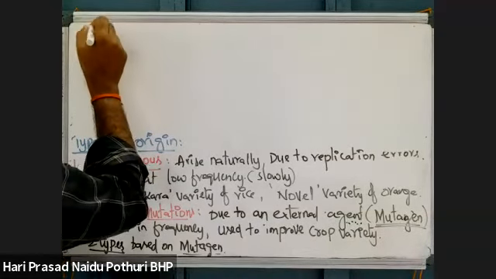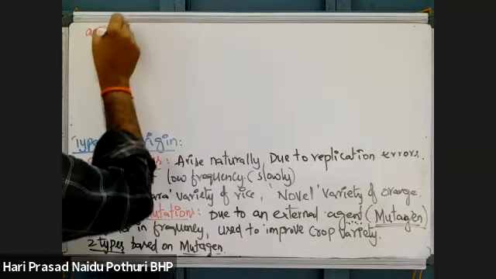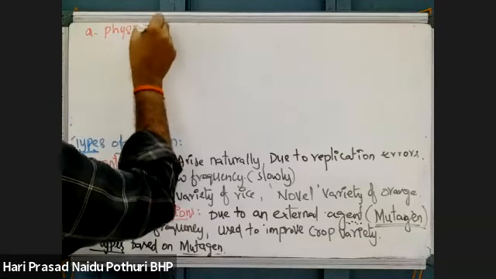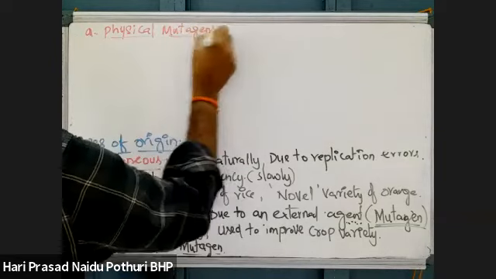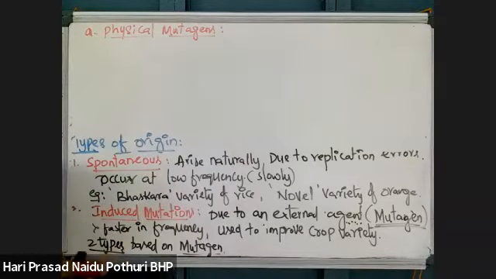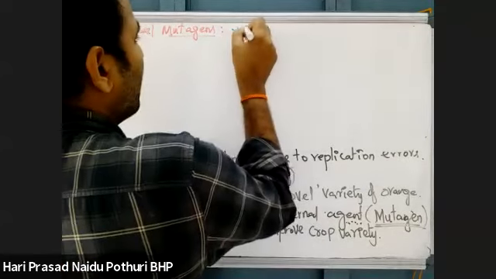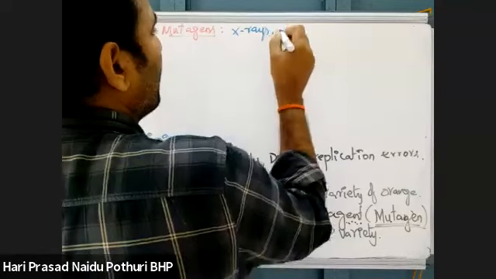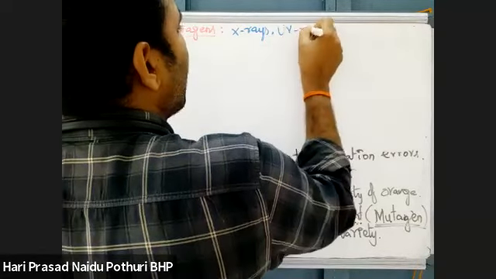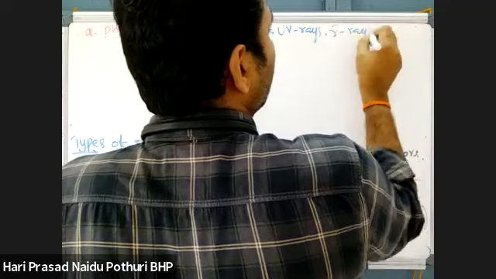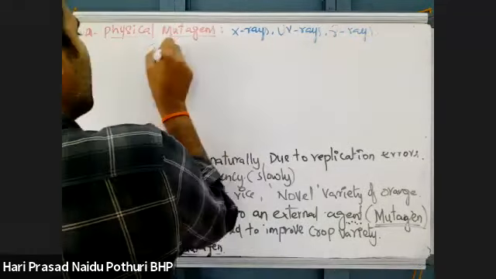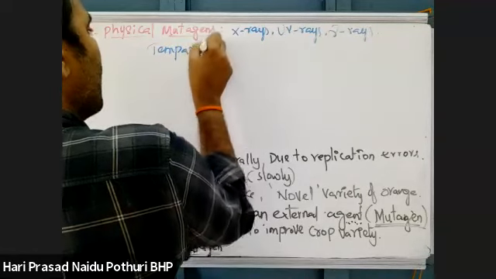One is A, physical mutagens. Physical mutagens means the physical agents which can cause mutations, like X-rays, UV rays, even gamma rays, and high temperatures.